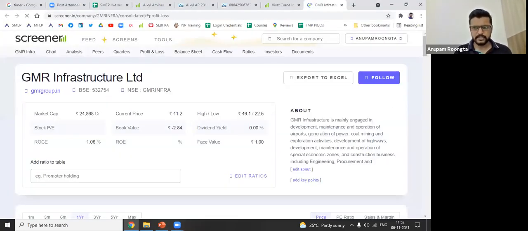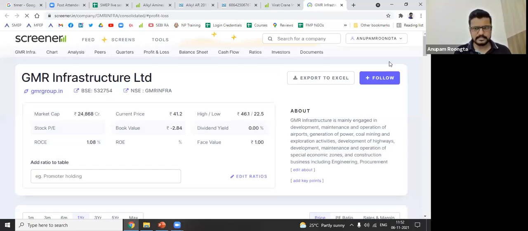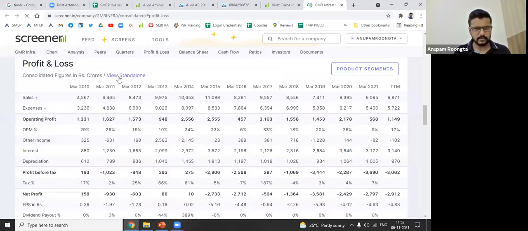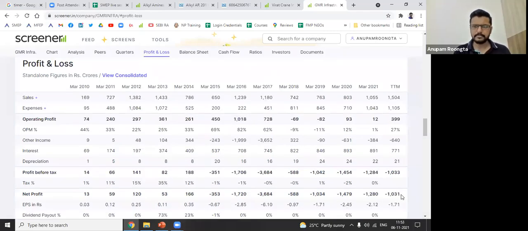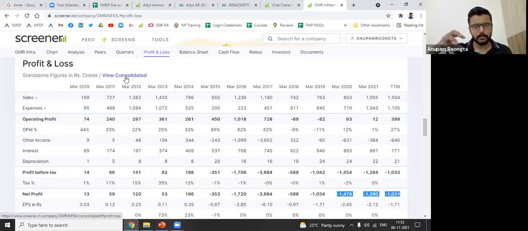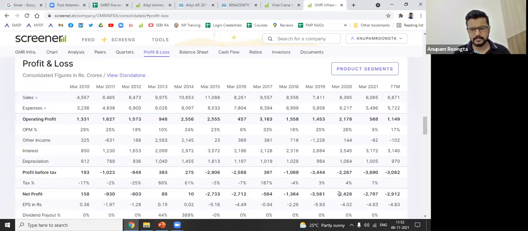Company called GMR Infrastructure, right? I go to profit and loss. This company is already, let's go to standalone. I clicked on standalone. Look at the last 2-3 figures. This company is already in losses. Minus 1,500 crores, almost minus 1,280, minus 1,031. Right now, if I click on consolidated, it will show me the net profit with the other subsidiaries put together. Right. So let's click on this. Now look at this. It has increased. The minus figures have increased. So the main entity is making losses, but the subsidiaries are also making losses.